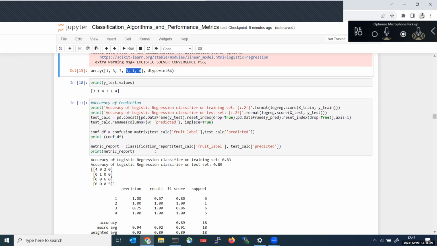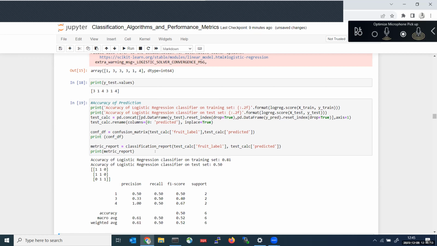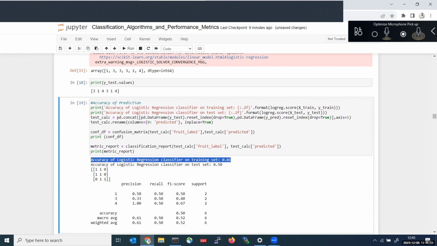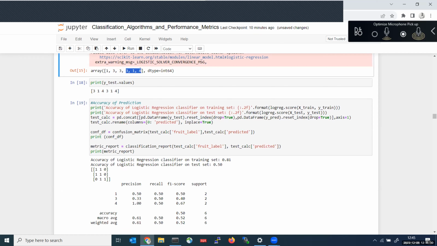So next, to measure the accuracy of this classification algorithm, we have one. See, accuracy of logistic regression classifier on training set is 81%. Accuracy of logistic regression classifier on test data is 50%. That means only 50% of the data I was able to predict correctly. Out of 6 rows, only 3 rows I predicted correctly. Remaining 3 I predicted wrongly. That's why my accuracy is 50%.